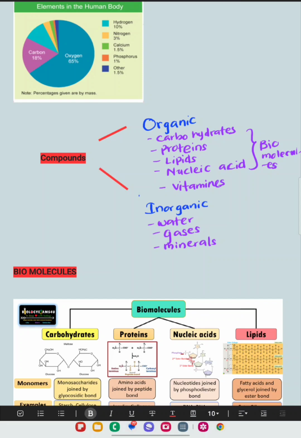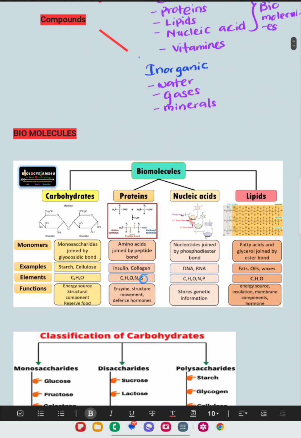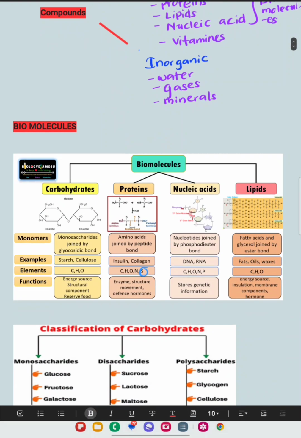Organic compounds are carbohydrates, proteins, lipids and nucleic acids, which are also mainly categorized as biomolecules, and vitamins are also organic molecules. For example, the inorganic ones are water, gases and minerals. Remember this, it can come in MCQs. Then let's move into the biomolecules.